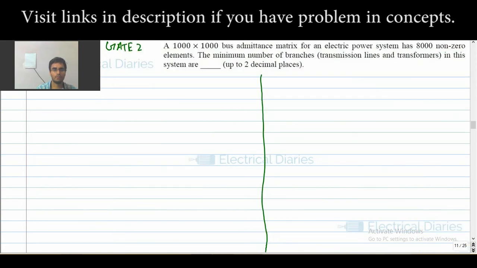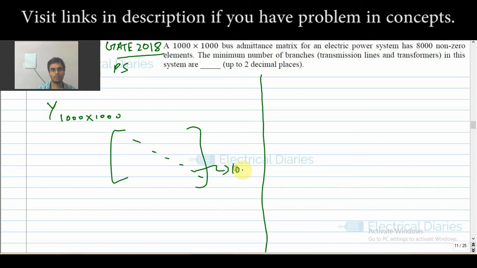GATE 2018 power system we are doing. A Y bus matrix of order 1000 by 1000 has 8000 non-zero elements. So the Y bus matrix is given to us of the order 1000 into 1000, which means there are 1000 diagonal elements. That one thing is sure. Now it has 8000 non-zero elements. The problem is asking for the minimum number of branches in the system.